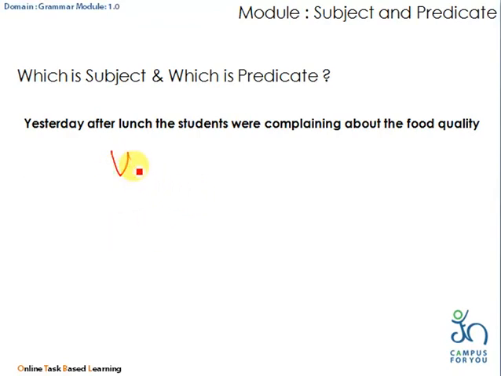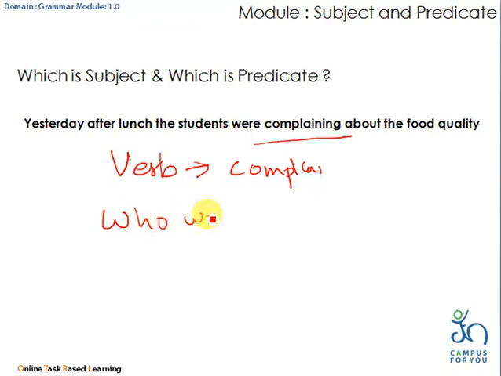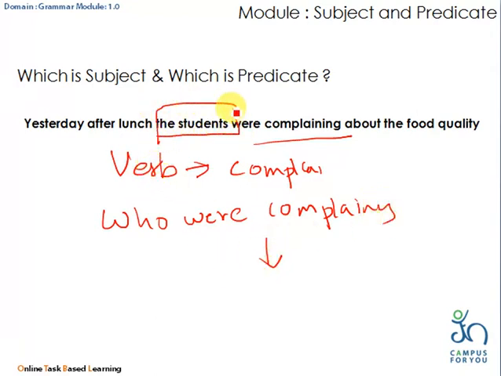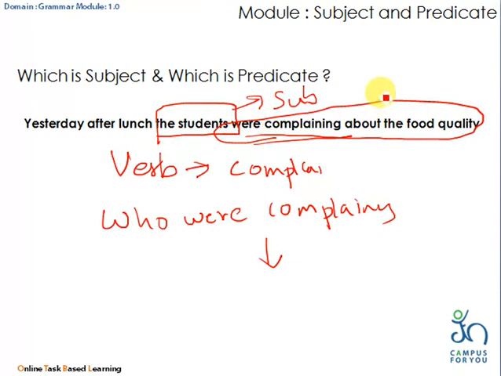First thing, we'll find the verb किंवा क्रियापद. So, what is the verb? In this sentence, complaining is the verb. So, now I'll ask you the question, who were complaining? So, immediately I get the answer, the students. So, the students is the subject and were complaining about the food quality is the predicate.